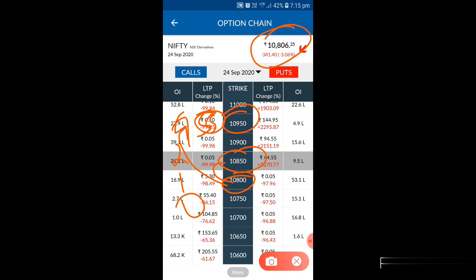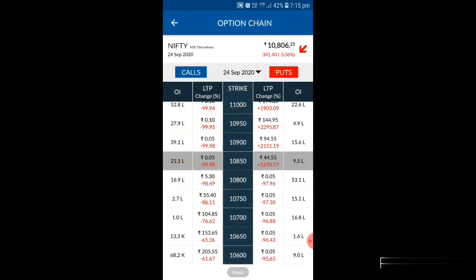But if you see the market, what has happened? If you see from here, almost 50 points movement has happened in the market. But you are thinking, okay, the movement is done and I am in the right direction, but I am getting a loss only because of the premium reduction. That is the reason I always told you to buy at the current rate or nearby the strike rate.